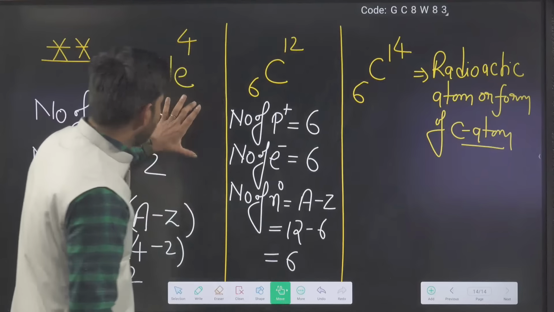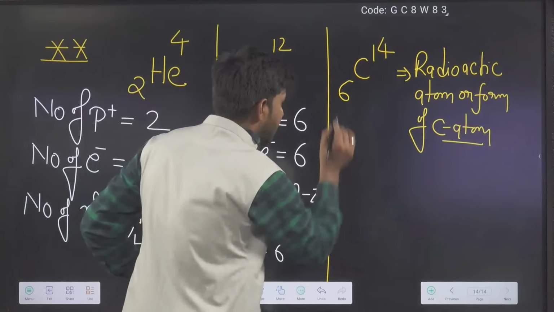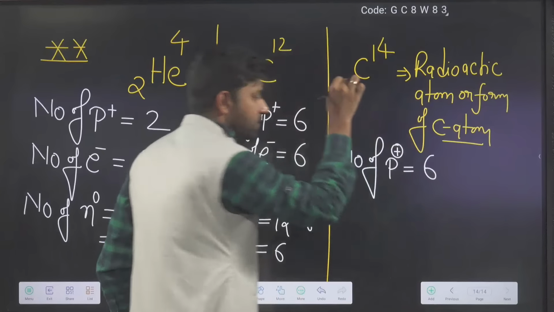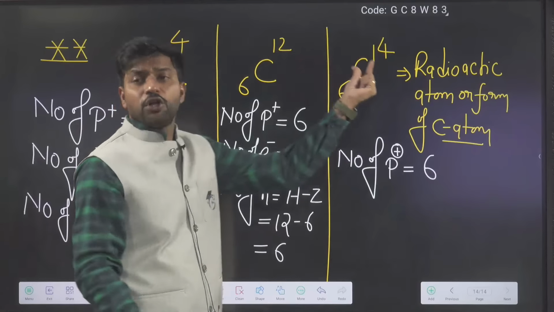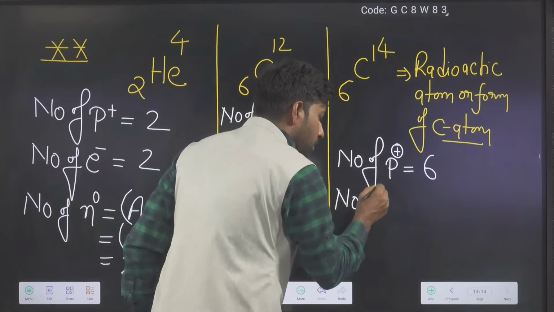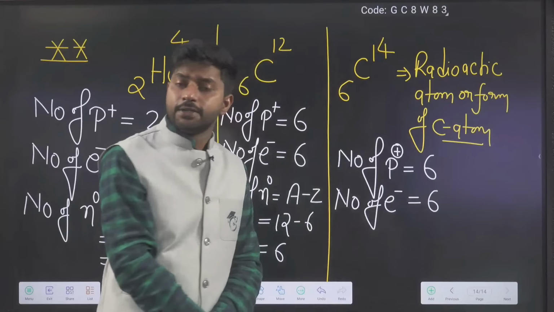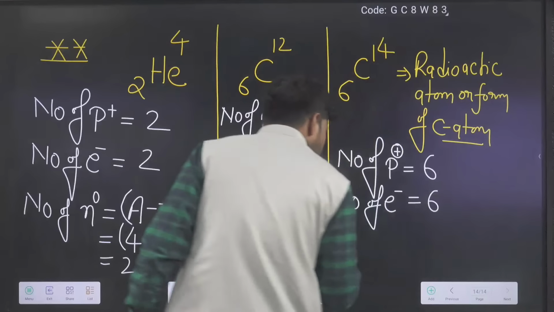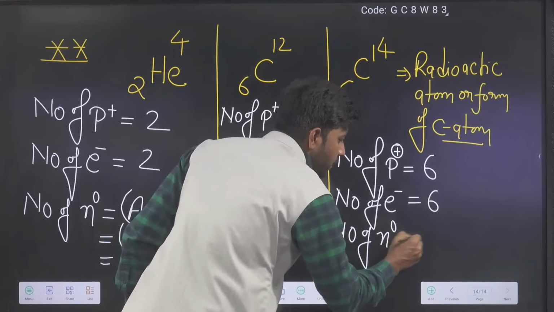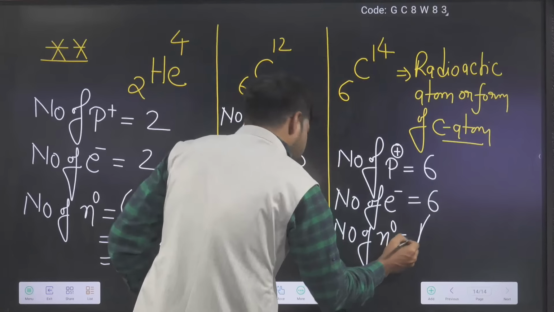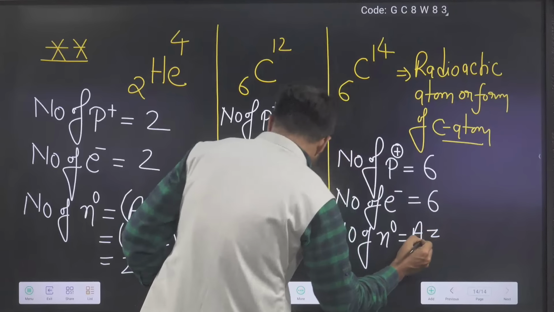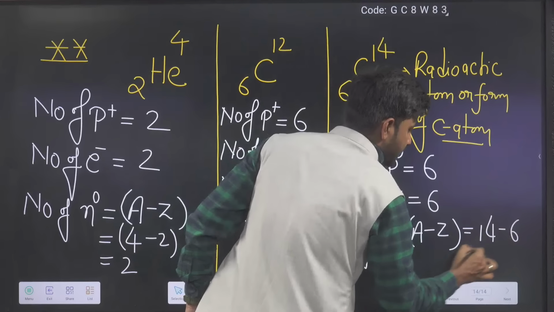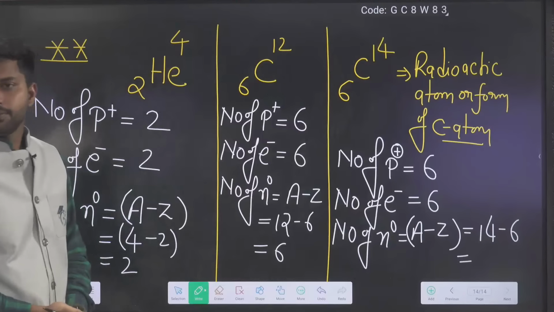But think about this radioactive atom of carbon. What will you say here? If you check here, we can say the number of protons is equal to 6. Because it is also neutral, the number of electrons is also 6. Very good. But what about the number of neutrons? Number of neutrons equals A minus Z, which is 14 minus 6. How many will it come? 8.